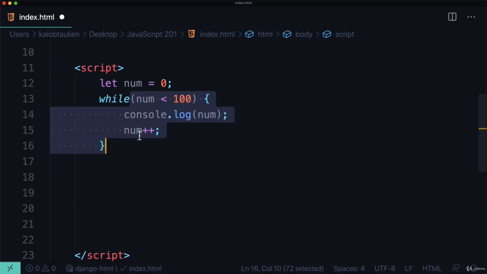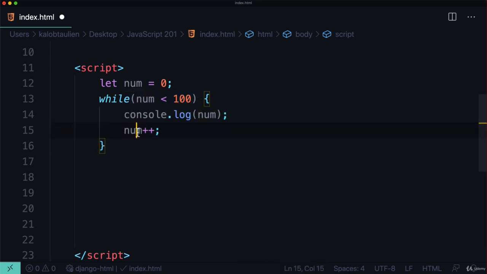That's simply going to say execute this. On the first iteration, num becomes 1. Second iteration becomes 2. Third iteration, it becomes 3. All the way up to the 100th iteration, it becomes 100. Then it's going to say 100 is not less than 100, so this is now false. Stop executing it. So let's go ahead and give this a shot.